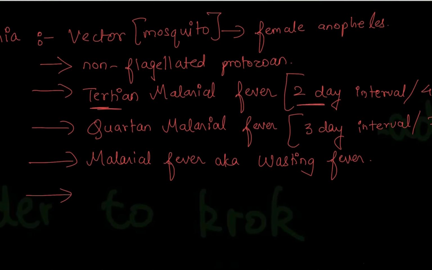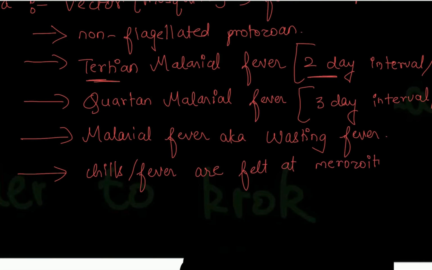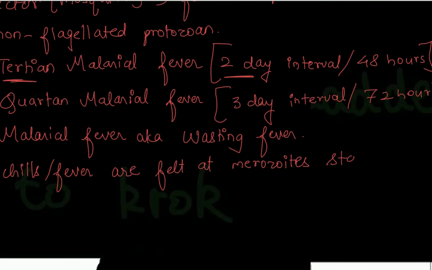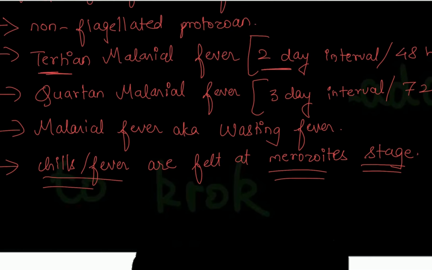Lastly, they ask regarding the life cycle of the malaria, that some of the life cycle occurs in the liver, whereas some happens in the erythrocytes. So there's only one question that they ask from here, that at what stage of the life cycle of malaria does the person feel fever? So chills or fever are felt at the merozoite stage. So when the malarial life cycle reaches this merozoite stage, at that time the person who is having the malaria inside him will start to feel chills and fever. Okay.